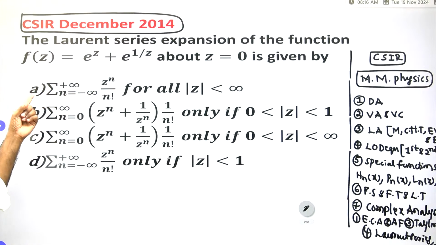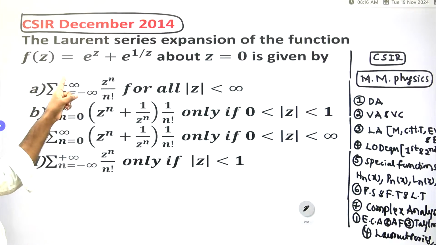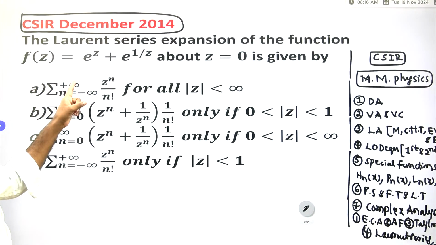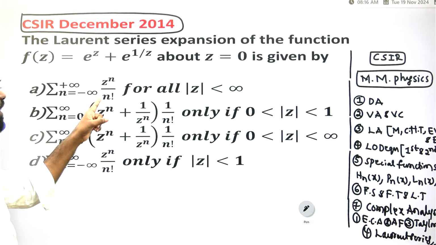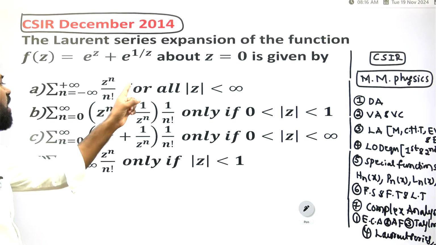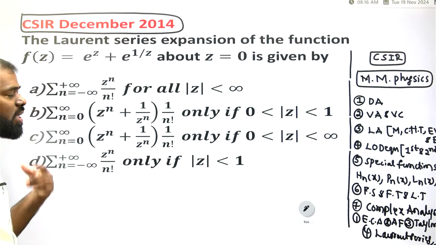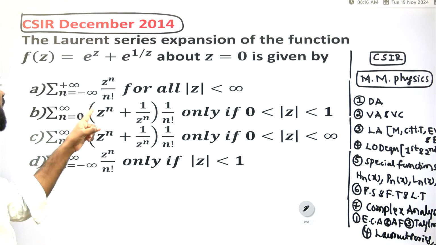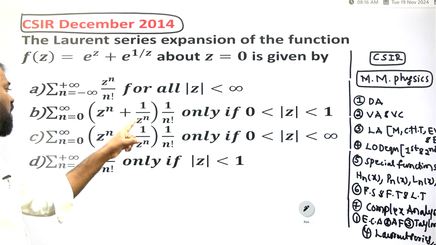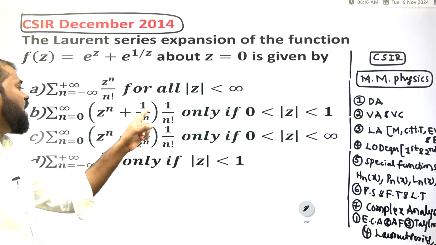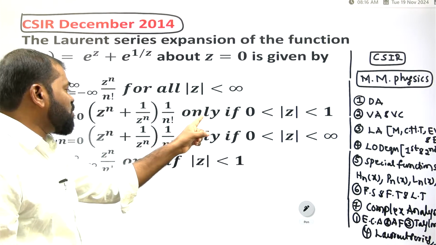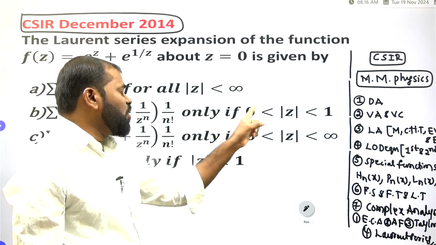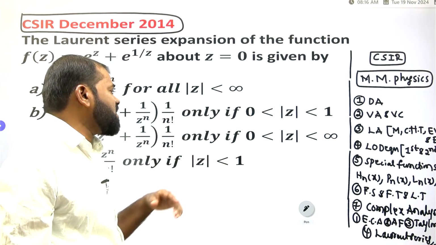Option A is the summation n equals minus infinity to plus infinity of z to the power n divided by n factorial for all values of modulus of z less than infinity. Option B is summation n equals 0 to infinity, z to the power n plus 1 by z to the power n, into 1 by n factorial, only if 0 is less than modulus of z is less than 1.